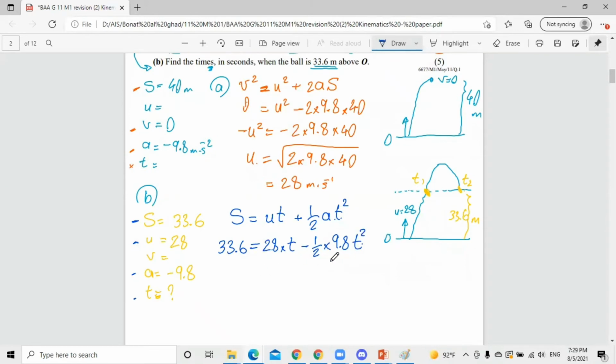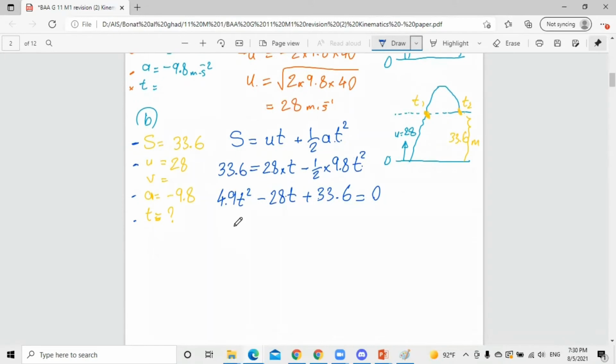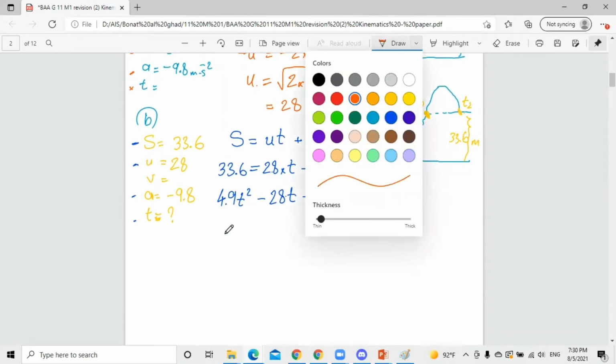Let's move these two parts to the other side, or the 33.6 to the other side. So eventually we'll get 4.9t squared minus 28t plus 33.6 is equal to how much? To 0. Now, when we reach this equation, we know that we can use the quadratic equation from math.